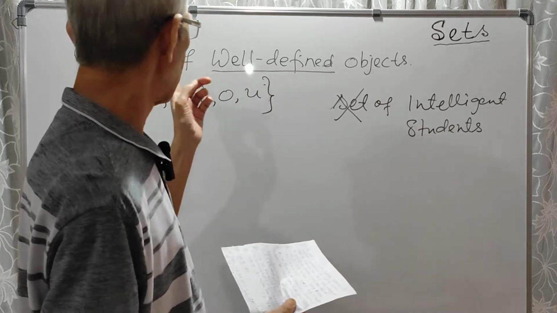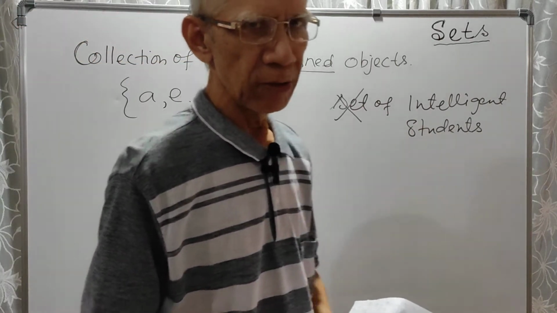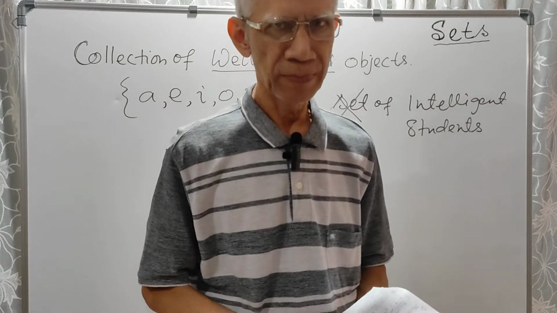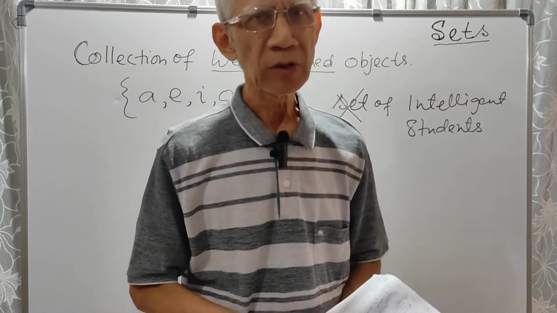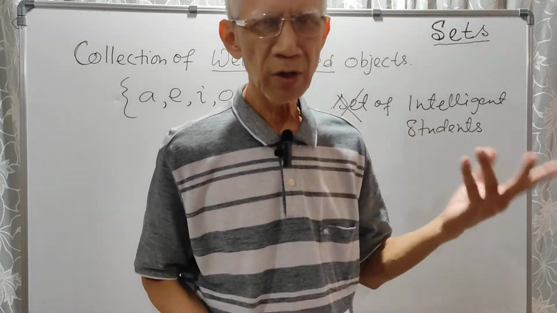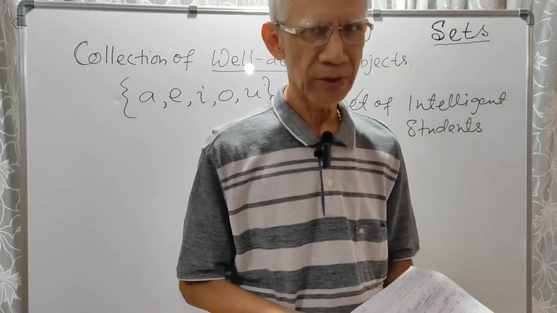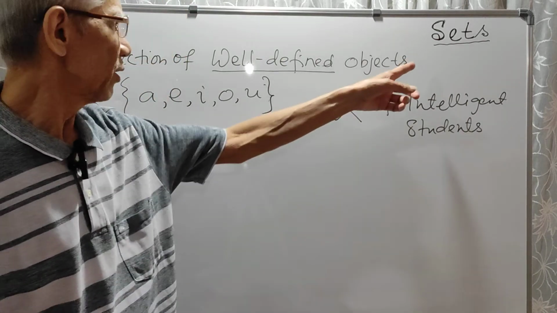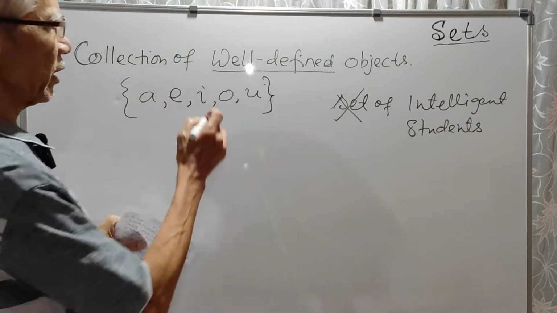So it will be simply called a collection. You cannot say set of tall students in class 10 or class 11. So you will say collection of tall boys, tall students. Now who is tall, who is short, that is a matter of controversy. Different people have different opinions, all right? So remember, set is a collection of well-defined objects.